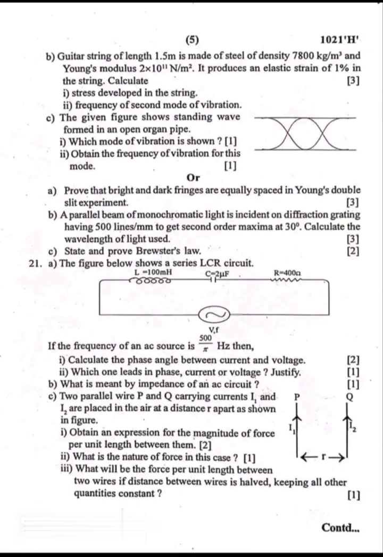Two parallel wires P and Q carrying currents I1 and I2 are placed in the air at a distance r apart as shown in the figure. First, obtain an expression for the magnitude of force per unit length between them. Second, what is the nature of force in this case? Third, what will be the force per unit length between two wires if the distance between wires is halved, keeping all other quantities constant?